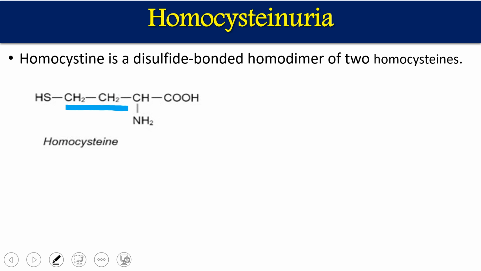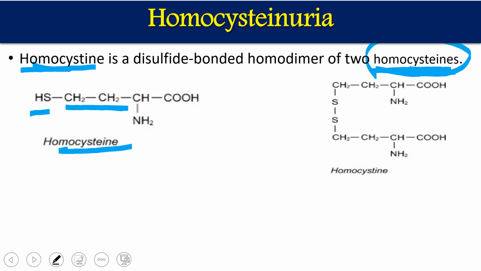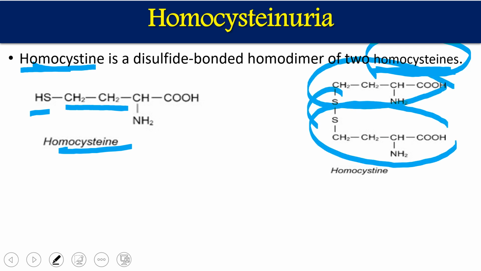Like cysteine, two homocysteines join together through a disulfide bond and ultimately give us homocystine. So this is one homocysteine and this is another homocysteine, and both are joined together through a disulfide bond. This is called homocystine.